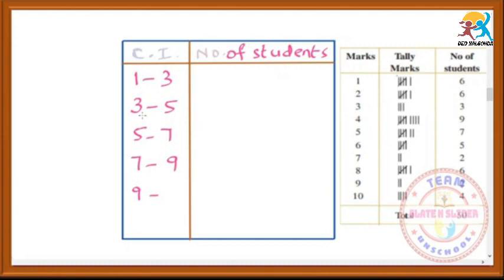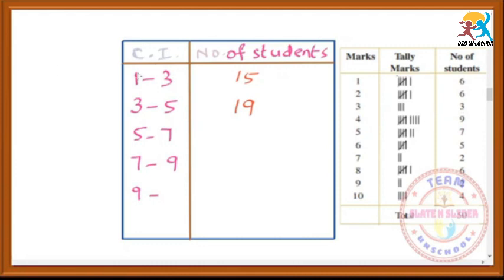But in the second group, 3 has come twice. If you take 6 plus 6 plus 3 in the first group, it will be 15. And for the 3 to 5 group, we have to count from 3. That means 3 plus 9 plus 7, that will become 12 plus 7, which is 19. Actually, what happened here? 3 has come twice. So we should not take like this.